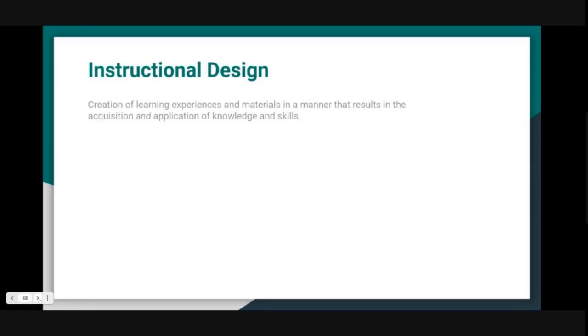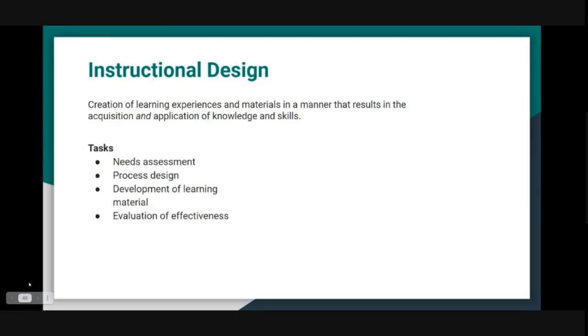So what exactly does an instructional designer do? An instructional designer is a very popular profession, especially in today's e-learning era. An instructional designer creates learning experiences and materials in a manner that results in acquisition and application of knowledge and skills. Right? So an instructional designer essentially needs to do the following.